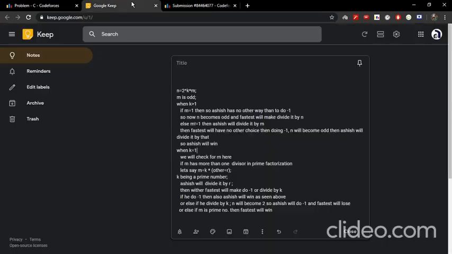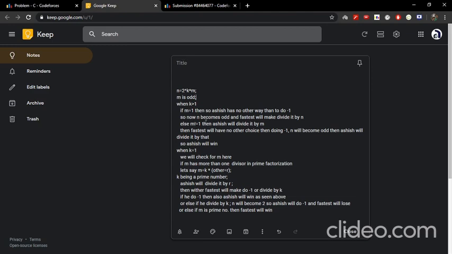Next, when n is even, n must be of the form 2 to the power k into m, and m is an odd number. Now there are two cases: when k is greater than 1, and when k equals 1. Let us first discuss k greater than 1. Under this we have two other cases: when m equals 1 and when m is not equal to 1.